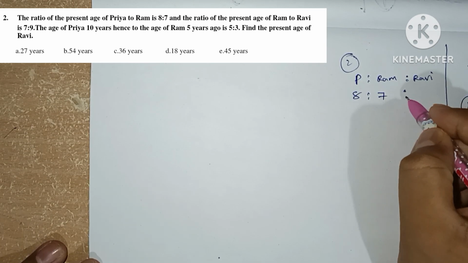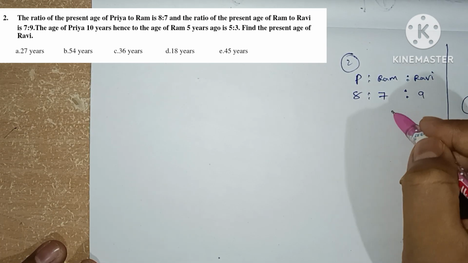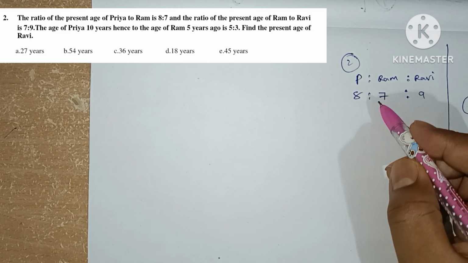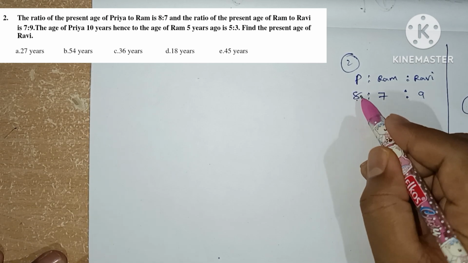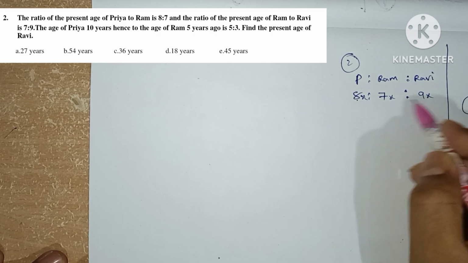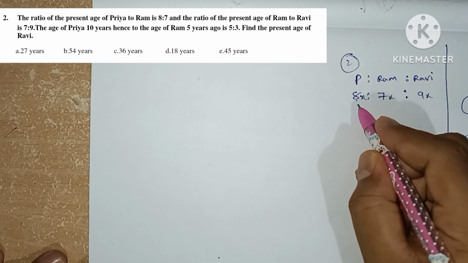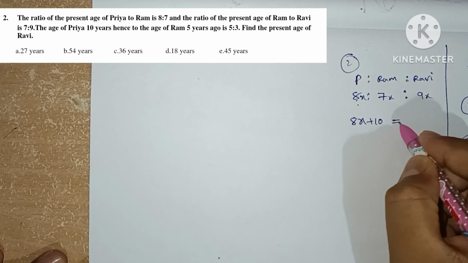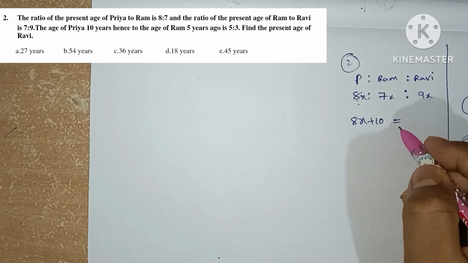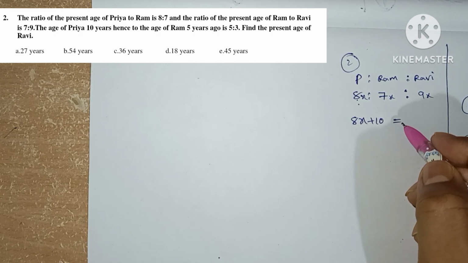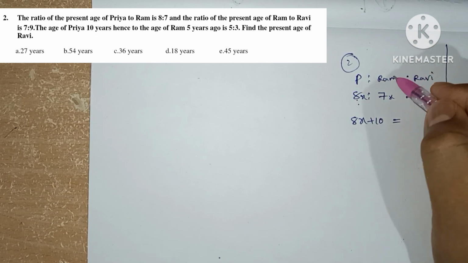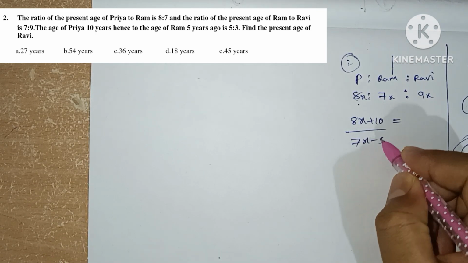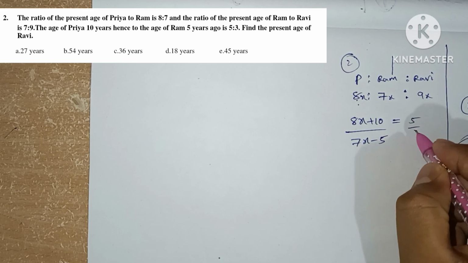This is the actual ratio of all these at present. The question says the age of Priya 10 years hence. Let's assume them as x. So Priya 10 years hence means 8x plus 10, and the age of Ram 5 years ago means 7x minus 5, all in the ratio of 5:3.